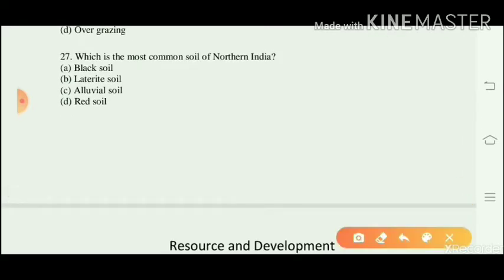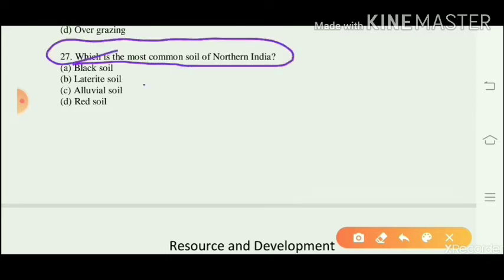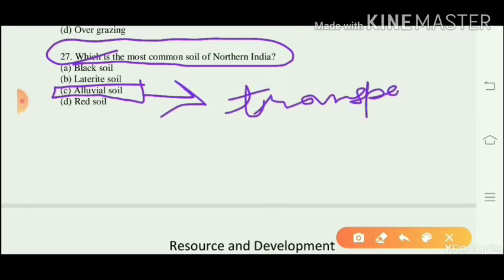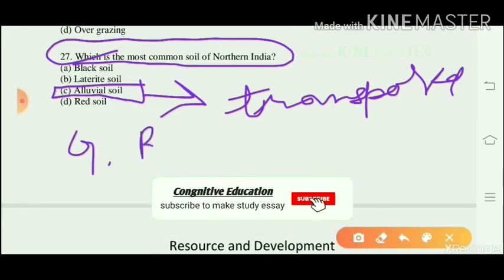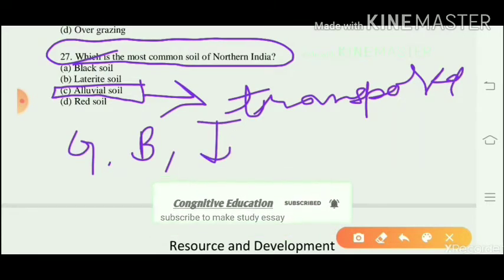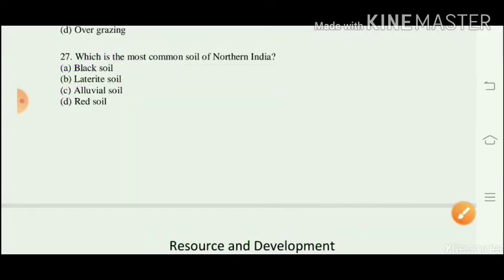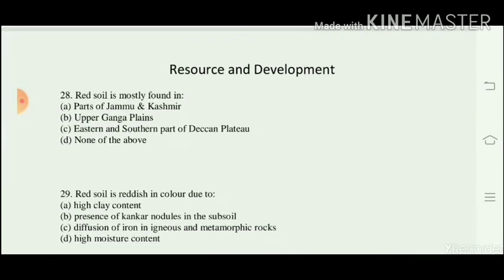Question number 27. What is the most common soil in northern India? That is alluvial soil. Alluvial soil is also known as transported soil, and this is brought by three river systems: Ganga, Brahmaputra and Indus. Question number 28.